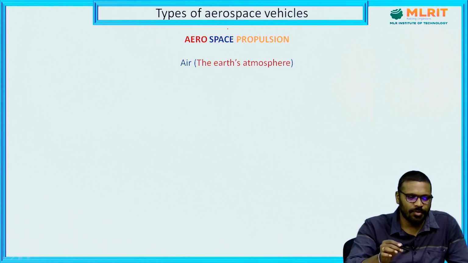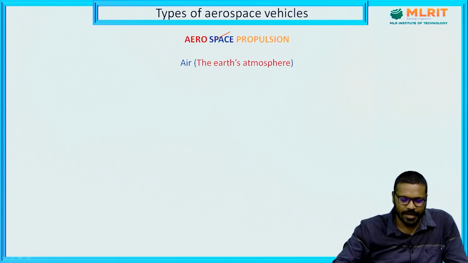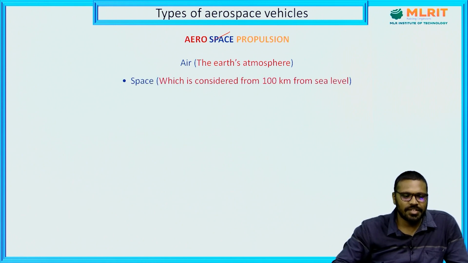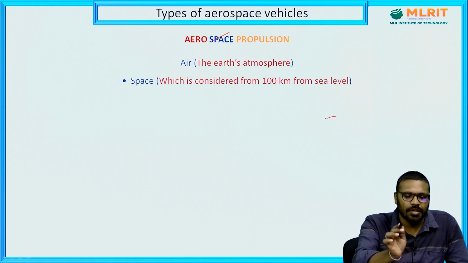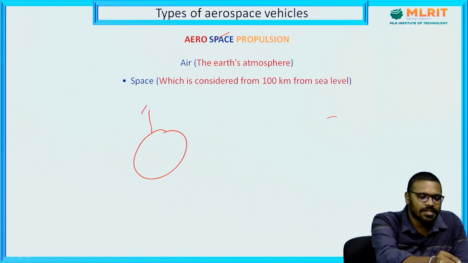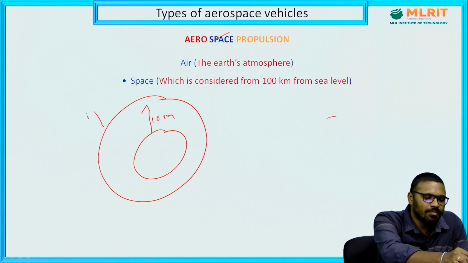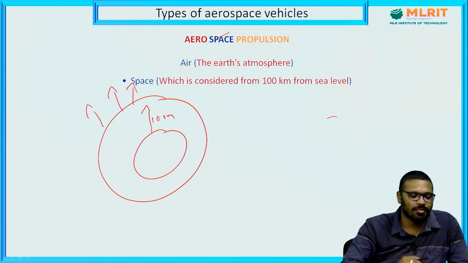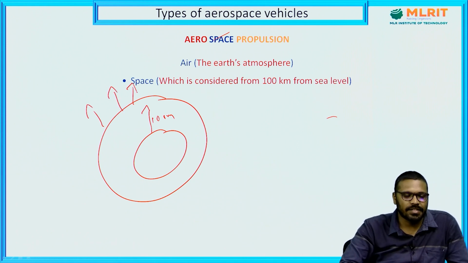Coming to the second word, space. Space is considered from 100 kilometer from the sea level. Suppose you take earth here. If you take a distance of 100 kilometer from the sea level, whatever the region beyond this limit is nothing but considered as space.